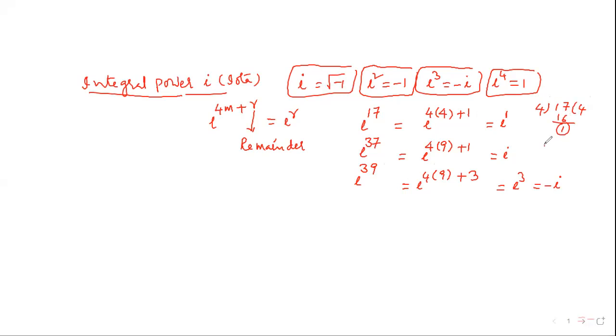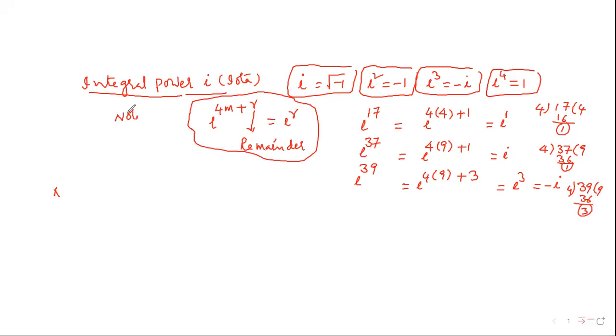So here 37 divided by 4, the remainder is 1. Write down the remainder. Okay? 39 is divided by 4, 9 times 36, the remainder is 3. That is the remainder. That is the formula you should remember. This formula is the most important. Okay? Right. Basing on this, the next important note point, this is note point 1.